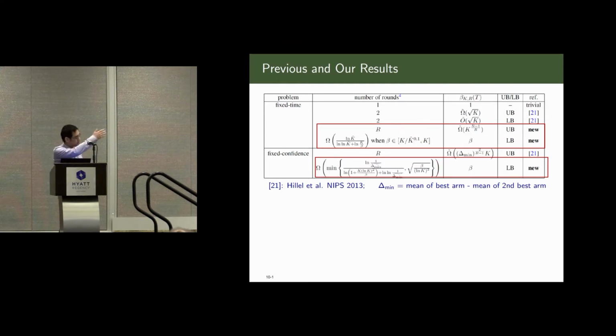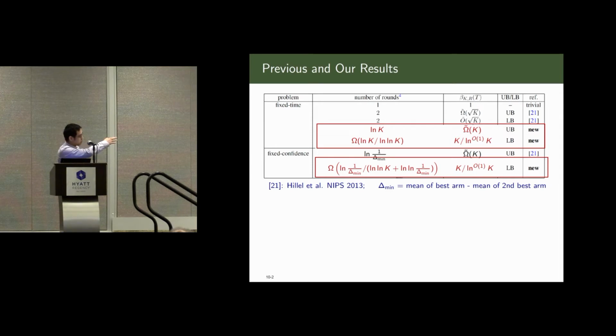So this looks probably a bit complicated. Let me try to simplify this for you. Let's focus on the most interesting case, where we want a full speed up. It means we want to get the speed up of k using k agents. In this setting, we give a bound showing that we can design an algorithm that only uses log k rounds of communication. And we also show this is almost tight up to a log k factor. For the fixed confidence setting, we show the previous upper bound is almost tight up to some log factor.